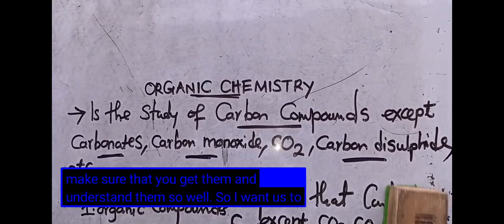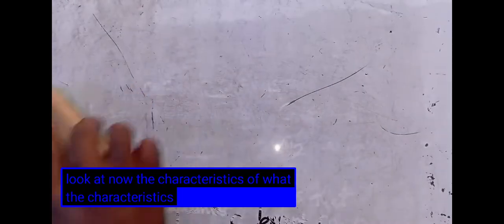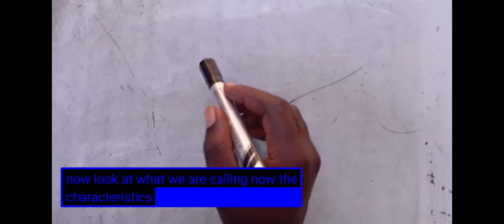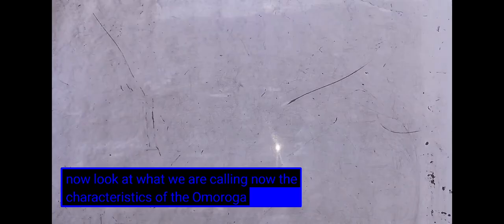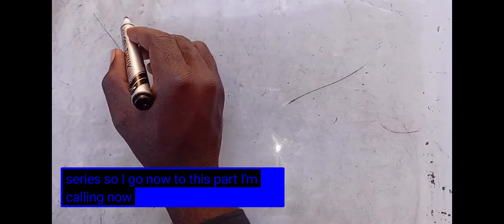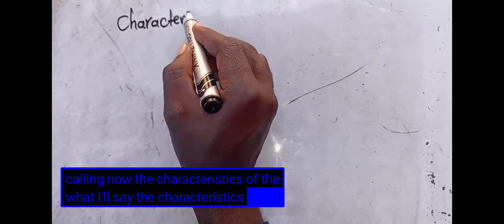So I want us to look now at the characteristics of the homologous series. Before we start mentioning those families, let us look at the characteristics of the homologous series.